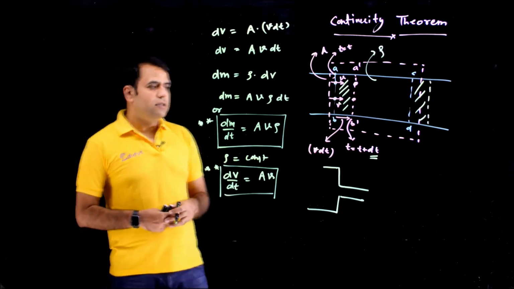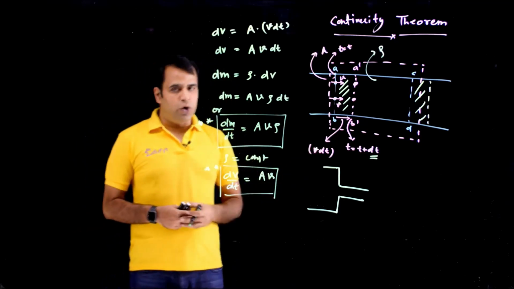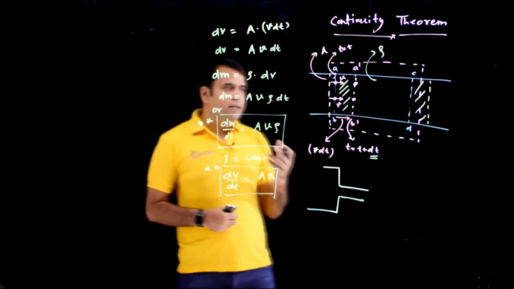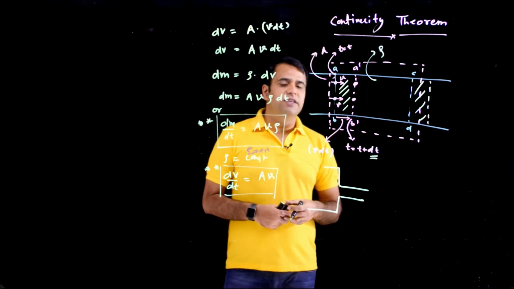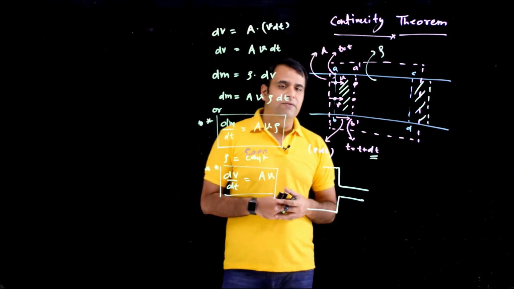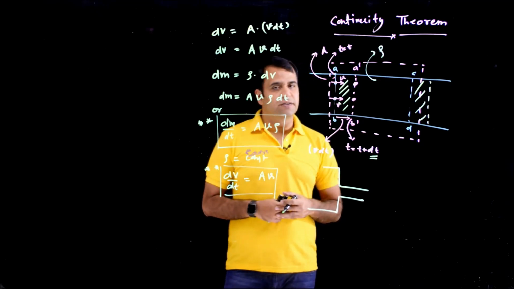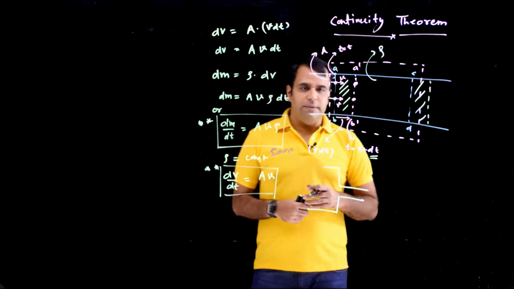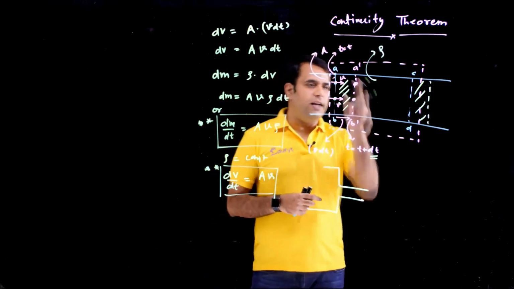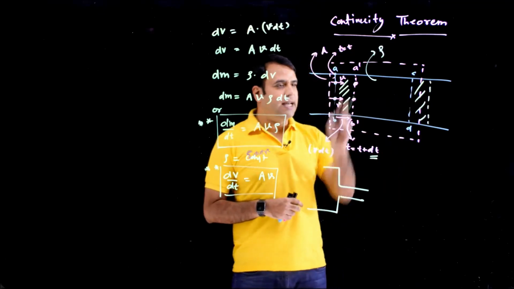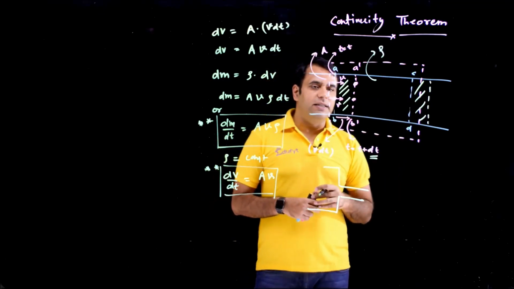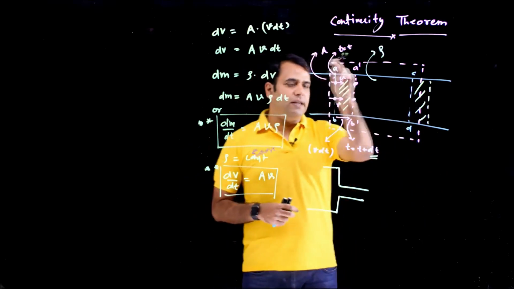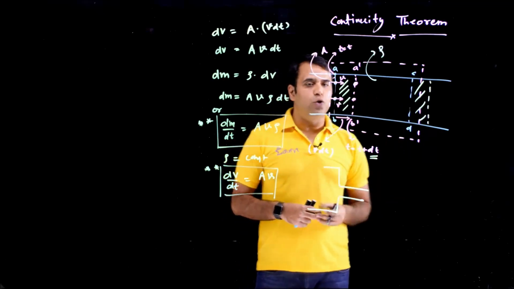So these formulas help us to understand the continuity theorem. This is the rate we have calculated. As I said earlier, the continuity theorem is nothing but the conservation of mass. And if density is constant, we can extend that principle to the conservation of volume. So in the continuity theorem, the assumption is that the mass or volume within any test volume will always be constant. So whatever mass is coming inside, the same mass has to go outside if the mass inside the test volume is to be constant.